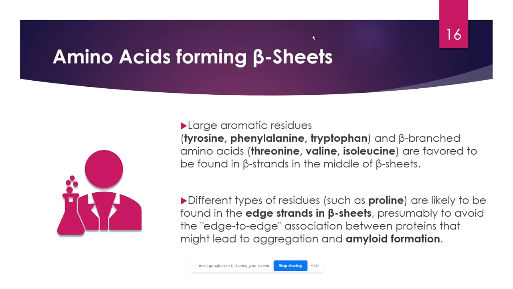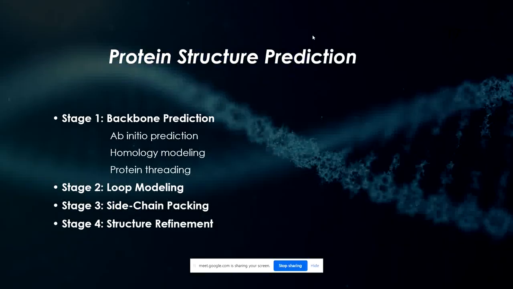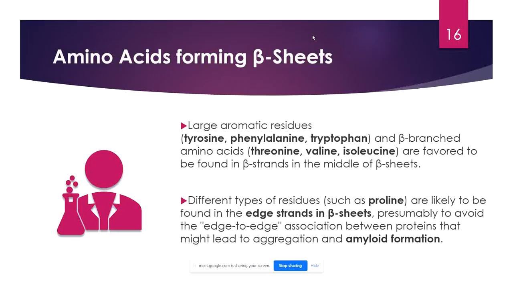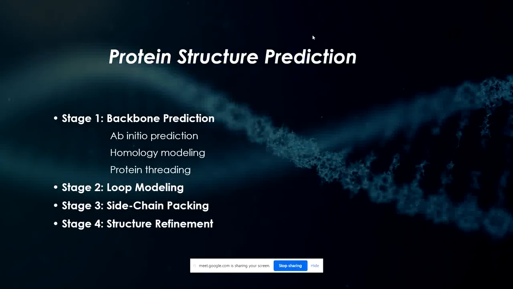Generally, by scanning the amino acids and the presence of these amino acids, the server assigns a particular structure. Now, how does protein structure prediction occur? So is it clear till this part? Yes, sir. Okay, fine. Now we'll talk in detail about how a structure is actually calculated.